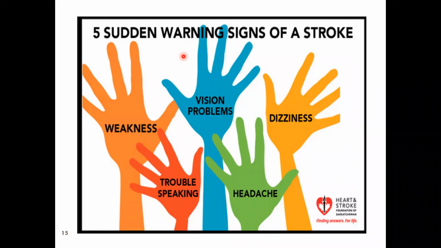So what are the warning signs? It can be weakness on one side of the body, difficulty in seeing, double vision, or dizziness. When dizziness is associated with diplopia, dysphagia, dysarthria, limb weakness or paresthesia, then you think it's a posterior circulation stroke. Not all dizziness produces stroke. Then there can be just an acute headache, which can be a subarachnoid hemorrhage. They can have dysphasia, that is trouble speaking. They can also have dysarthria, where there is trouble articulating. So all these are warning signs. Sometimes these signs come and go away, which you call a transient ischemic attack or TIA. Next slide, please.